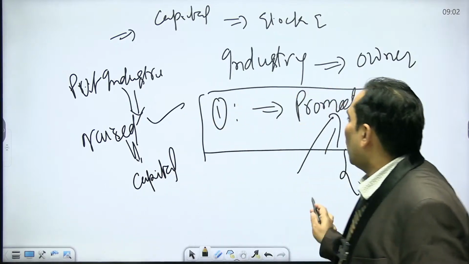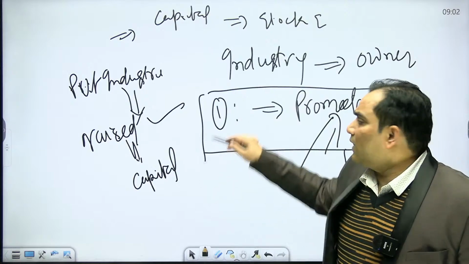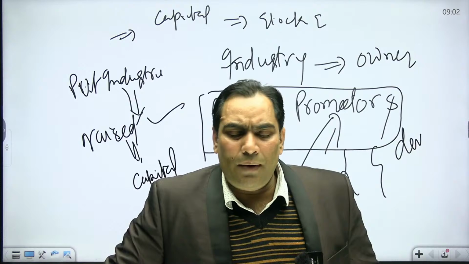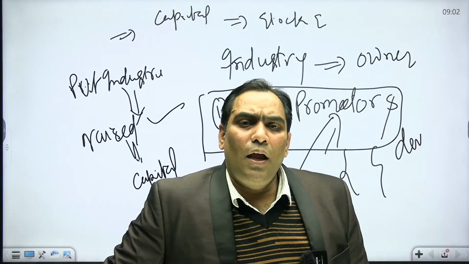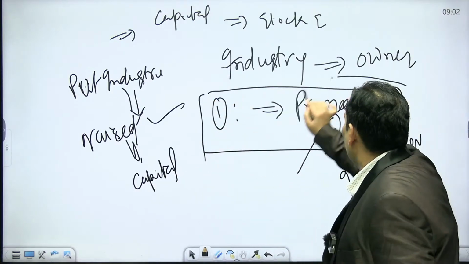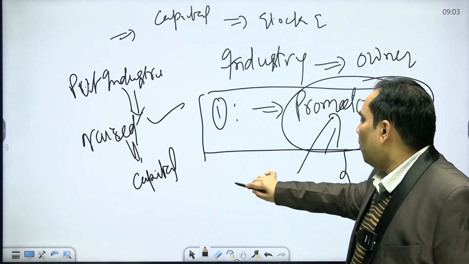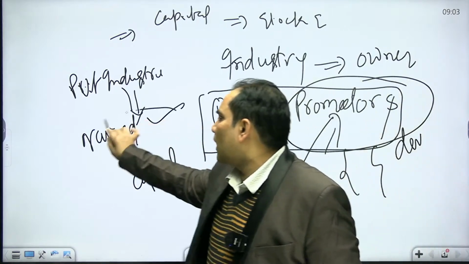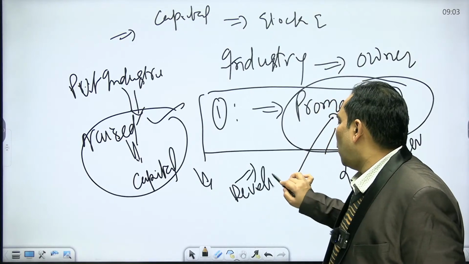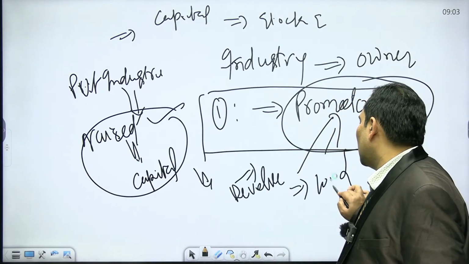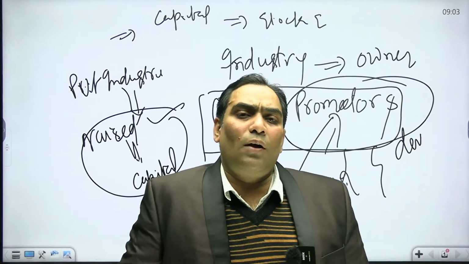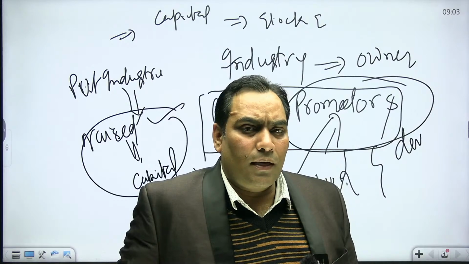I am not going to discuss that in much detail now. I just want to say that private industry means those industries in which whatever investment there is belongs to the promoters only, meaning they have not raised a single coin from the market and have not devolved their shareholding. So 100% shareholding belongs to private individuals, and those industries are known as the private sector.